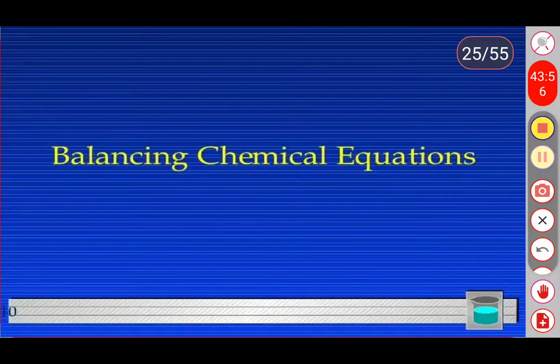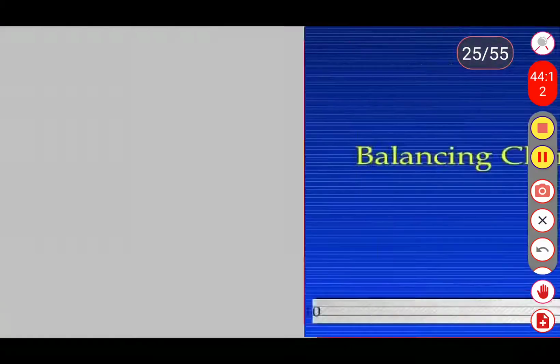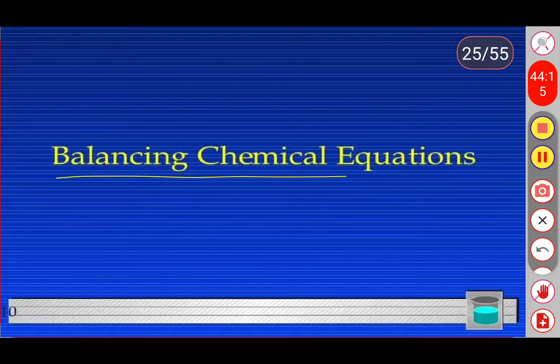when we are writing chemical reactions, each and every reaction is not completely balanced. So we need to balance the chemical reactions or chemical equations. So what do you mean by the balancing of chemical equations?